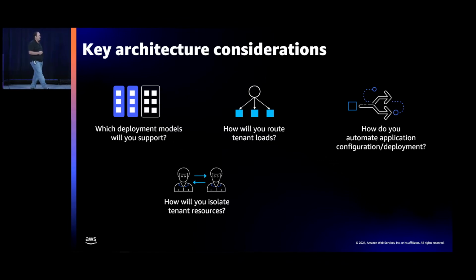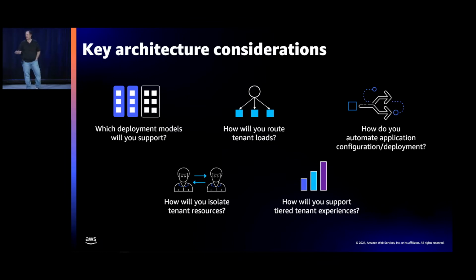And then the last one, certainly, how are we going to offer a tiered experience to our tenants? How are we going to make it so that a basic tier tenant potentially gets a different experience than a platinum tier tenant? And what knobs and dials does EKS give to me to make that possible? So this isn't everything we thought about, but these are maybe the top five things that stood out to me as things we talked about a lot when we were building the EKS architecture.